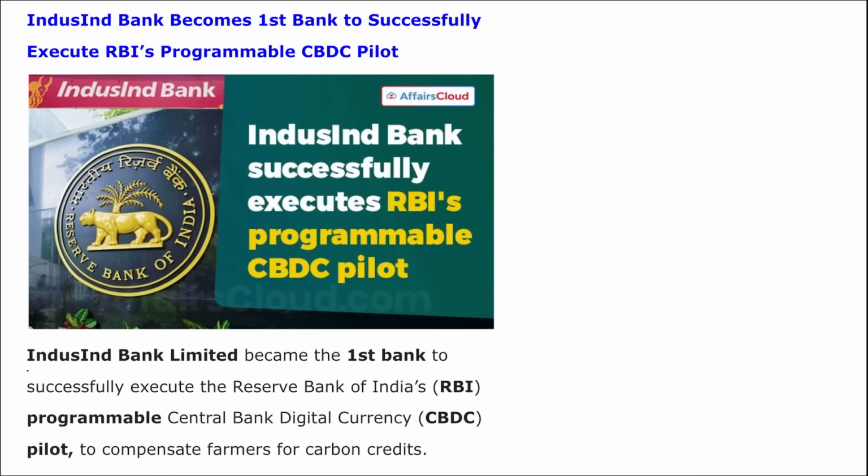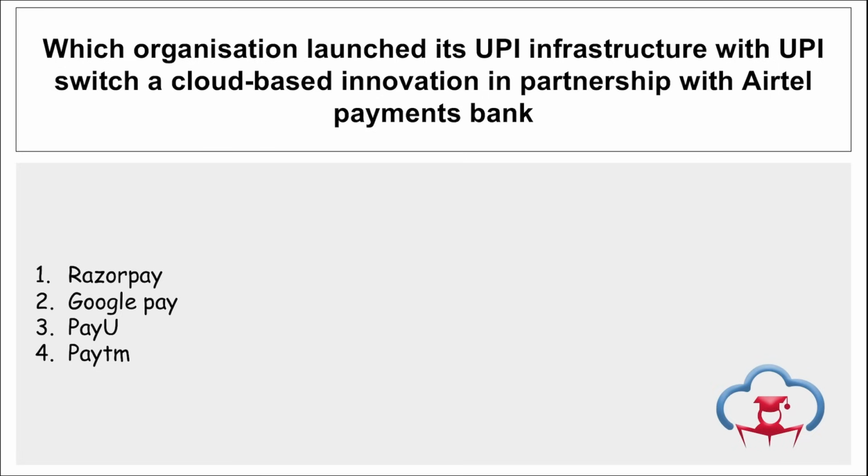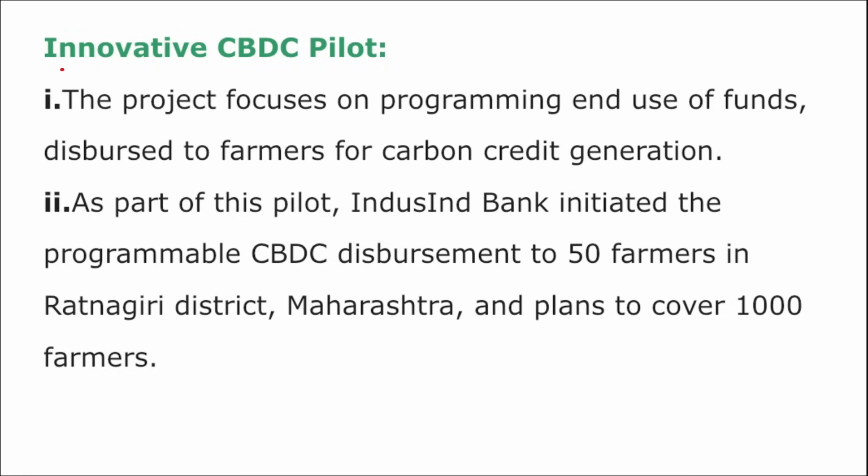Moving on, here you can see IndusInd Bank became the first bank to successfully execute the RBI programmable CBDC pilot to compensate the farmers for carbon credits. Phase 1 is for farmers and phase 2 is for Safai Karamcharis.